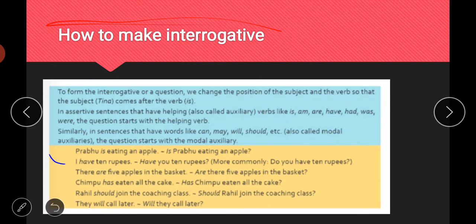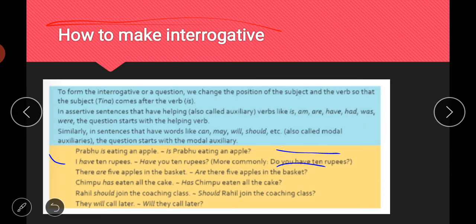Second is "I have 10 rupees." "Have you 10 rupees?" or, more commonly, "Do you have 10 rupees?" will be more right or better than that. So you can simply say "Have you 10 rupees?" or "Do you have 10 rupees?" Then, "There are 5 apples in the basket." "Are there 5 apples in the basket?" Simply, we will put the helping verb "are" at the starting of the sentence.